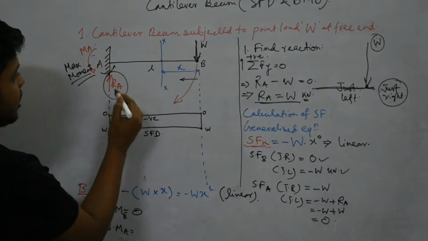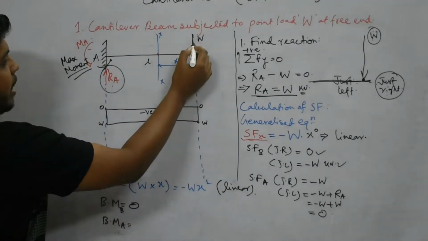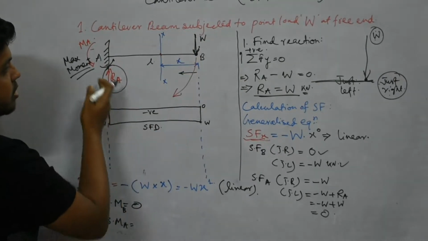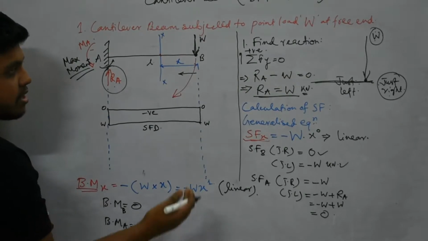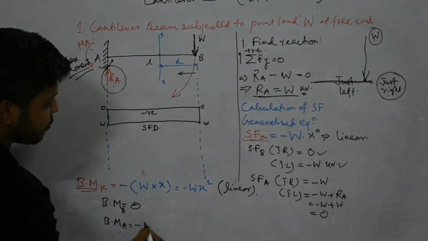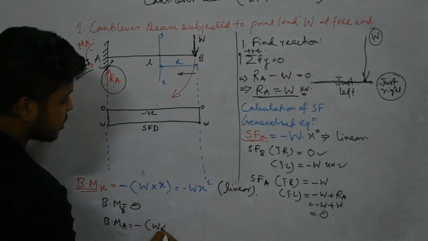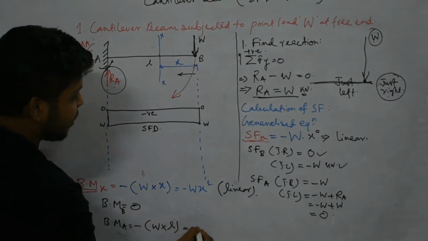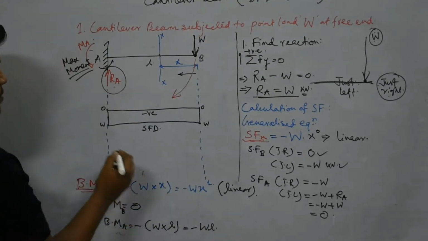So BM at A, what will be the value of moment? First we have to check in which direction the load is applied. So this is clockwise direction, our convention is anti-clockwise positive. So this will be minus load into distance. How much distance? The total span is L. So minus W into L.